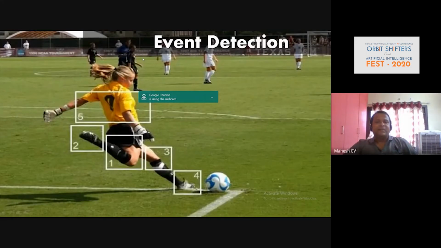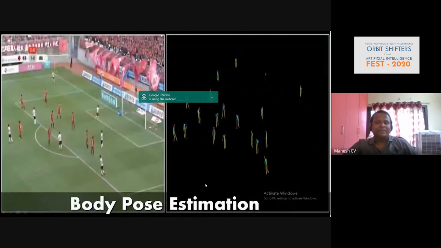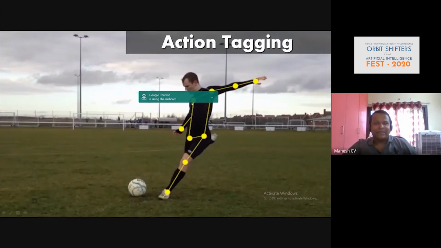Another use, as I said, where we spoke about object detection, right? Now here we're talking about event detection. Before this player hits the ball, how many scenes are there? You can see that it's 1, 2, 3, 4, 5. Like that, you can even detect the events. And body pose estimation: as I said, this is the actual image. On the right hand side, you can see the body pose estimations of each player. Even individually, you can do that also. And action tagging is one of the popular ones, very often used in sports.